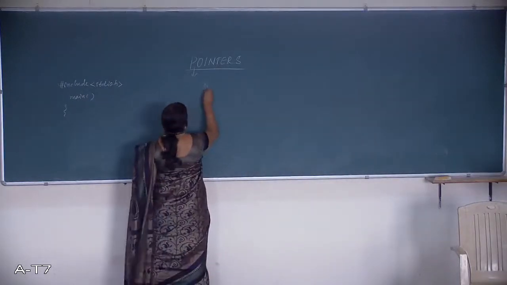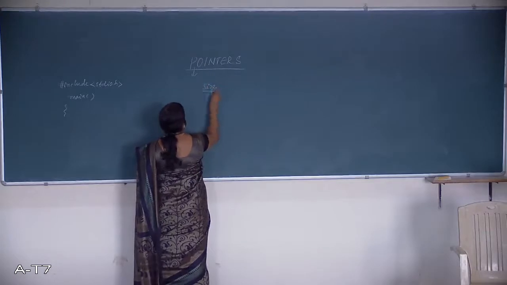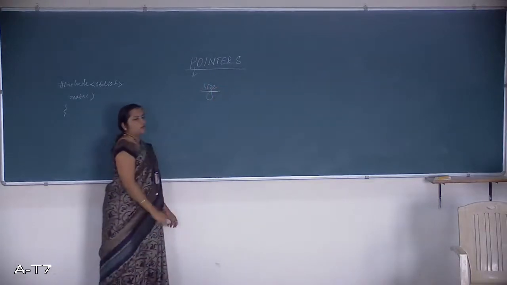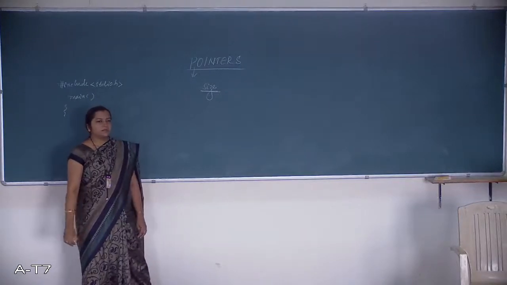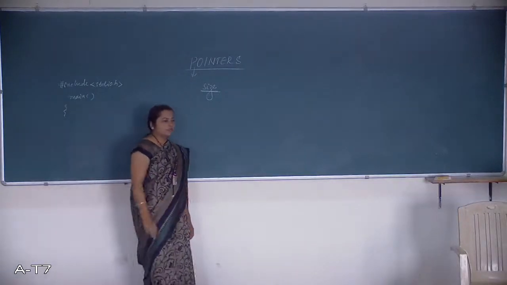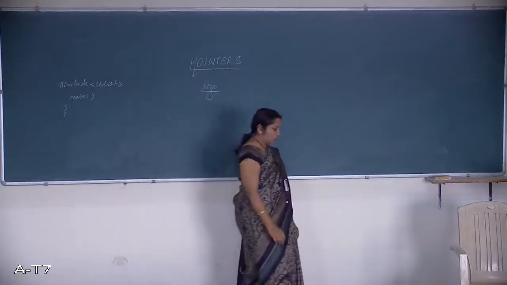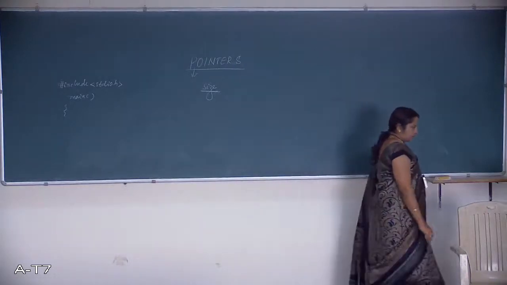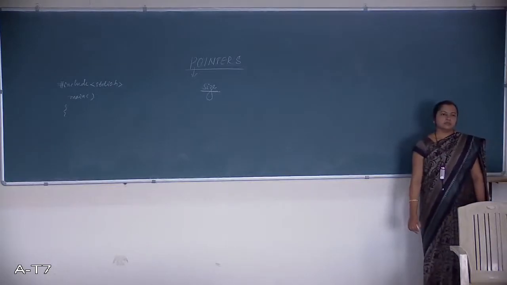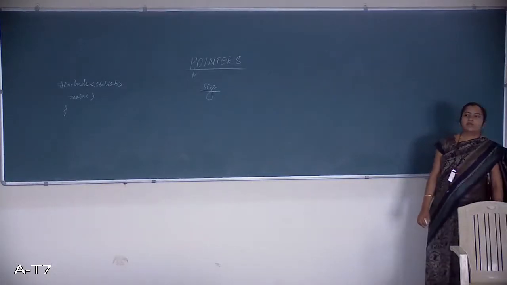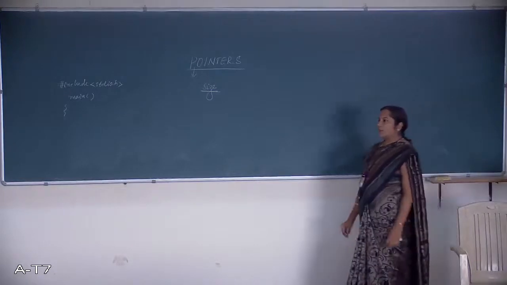Next we'll see the size of the pointer variable. What should it be, what could it be? Any idea? The size of the pointer variable.